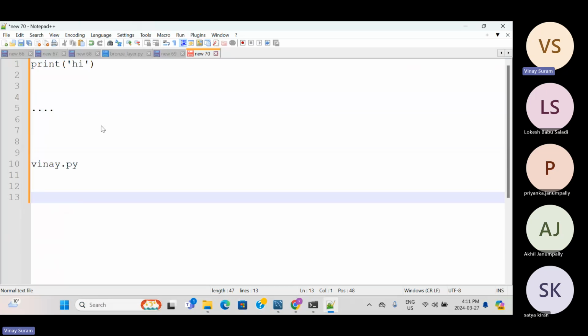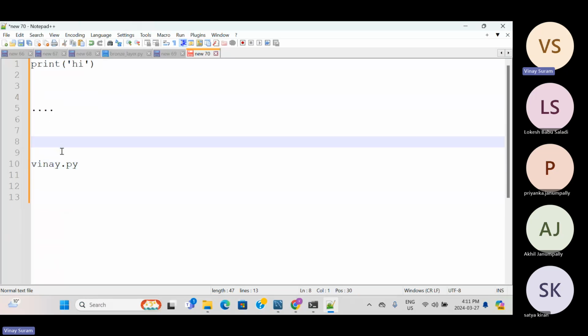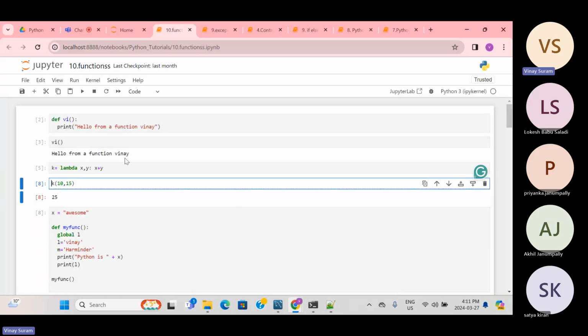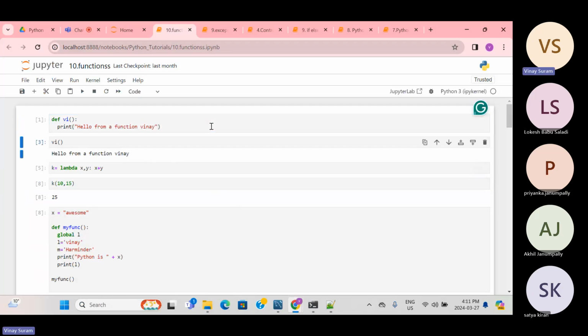Okay, so if I execute this, everything will be executed sequentially, right? Everything will be executed sequentially because we didn't write any function at all. So what we are doing here is trying to create a function using the def keyword, def vi, and open and close the brackets. Inside I'm saying, hello from a function Vinay. Okay, so let me run this.